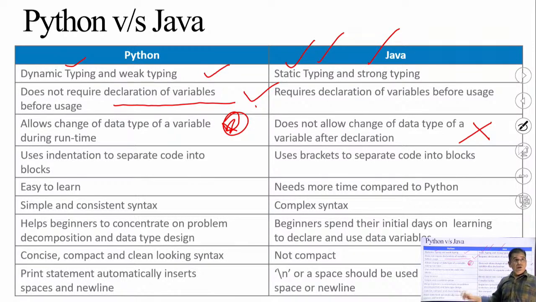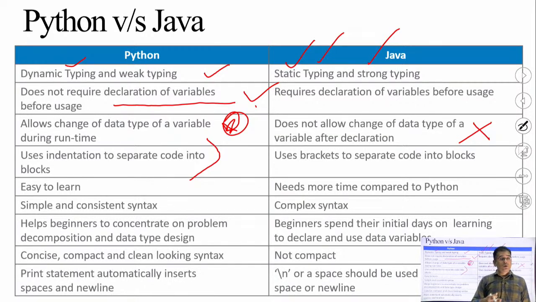Next, it uses indentation to separate code into blocks. You can say this is the only syntax condition of Python. It requires indentation. I will cover one slide in detail today on how to understand indentation, but here you can understand indentation as a blank space, a blank tab, or more than one blank space.